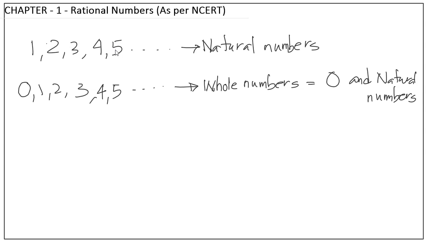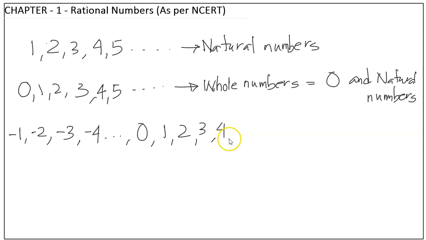There is also a set of negative numbers, like -1, -2, -3, -4 and so on. Here you have 0 also, and then 1, 2, 3, 4, 5. These numbers are called integers.